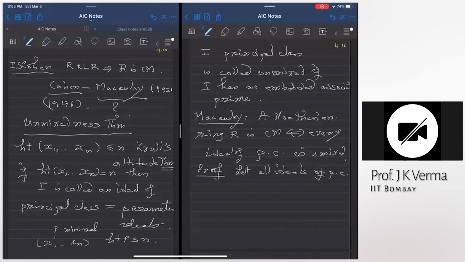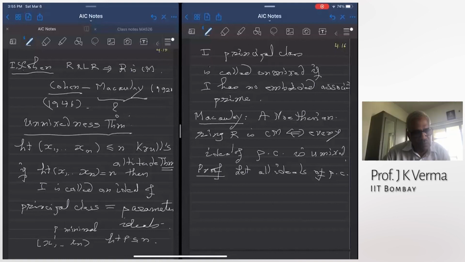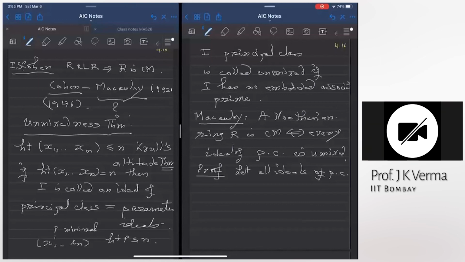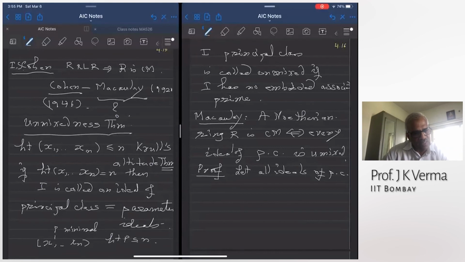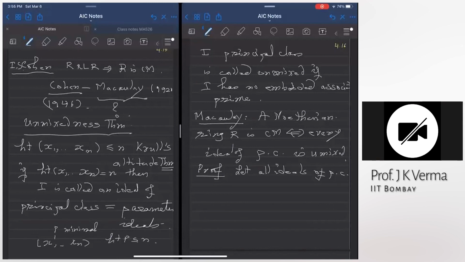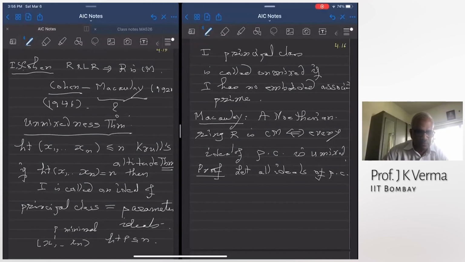Okay, because I can add one more element from the ideal, no? Then it will be n plus one elements. Then the number of generators will be n plus 1 and height will be n. Then it will not be an ideal of principal class, because if I add one more element from the ideal, then it will be generated by n plus one elements, but height will not change. Height will again be n. But you see, in a non-local ring, this is a definition in any Noetherian ring. In a non-local ring, there is no concept of minimal number of generators of an ideal. The minimum number of generators makes sense in a local ring by Nakayama's lemma.